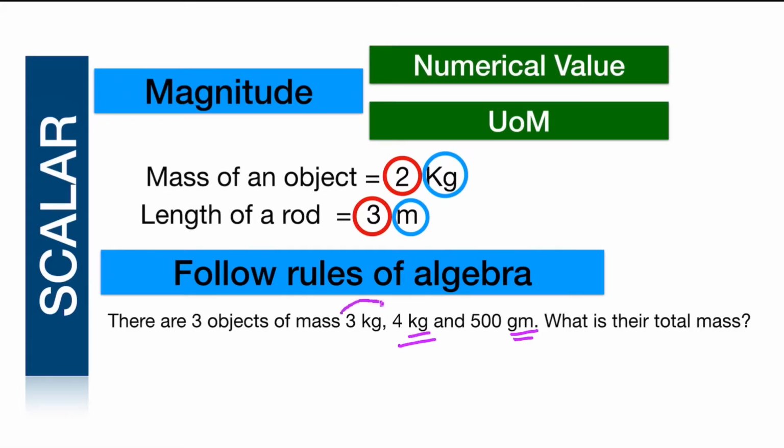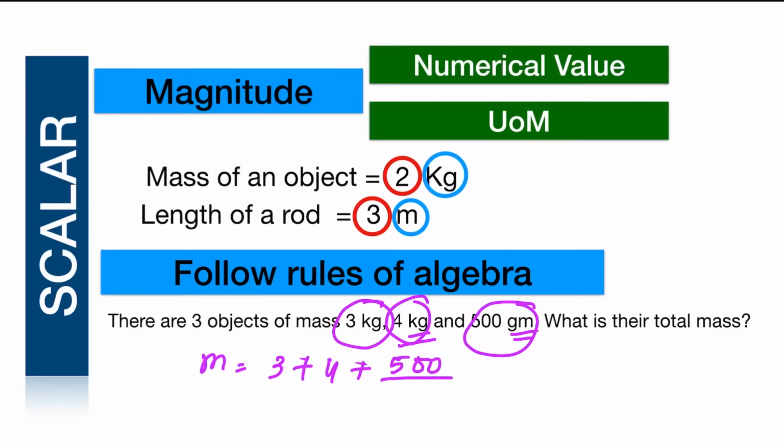So here two masses are in kilograms, and the third mass is in grams. So the total mass will be equal to 3 kg plus 4 kg plus 500 grams, which means 500 divided by 1000 kg, and this is equal to 7.5 kg. In the case of scalars, we just need to know the algebraic operations.